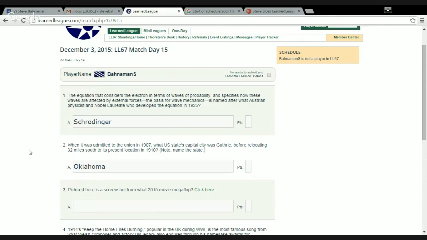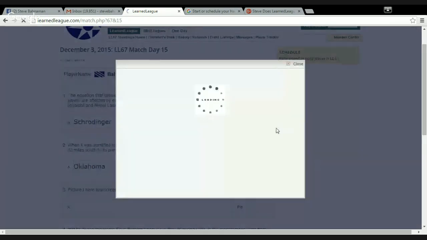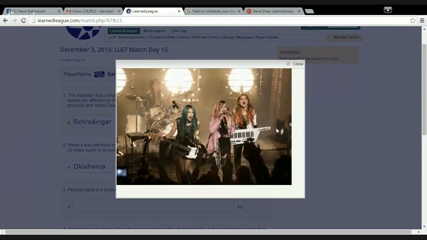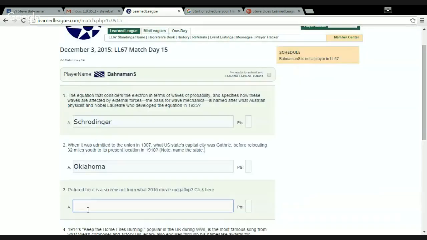Okay. Question 3. Pictured here is a screenshot from what 2015 movie megaflop? It's Gem and the Holograms, right? I assume that's Gem in the front with her eye makeup pink thingy, and they got a keytar, and that movie definitely sucked. Yeah, that's Gem. I didn't actually look at this before, but yeah, it's the